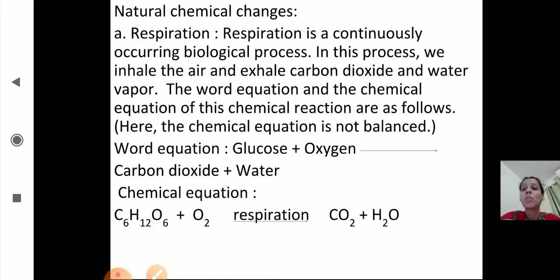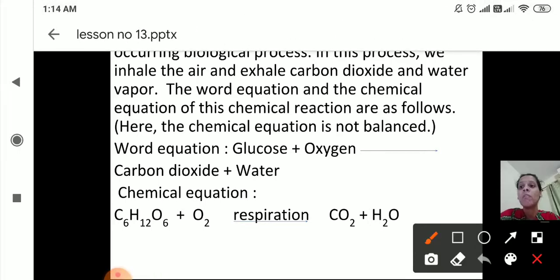So in this, while inhaling air, the oxygen reacts with the glucose which is present in the cells in our body, and when the oxygen which we are inhaling reacts with glucose, it gives out carbon dioxide gas plus water. So this chemical change we are writing in the word equation.